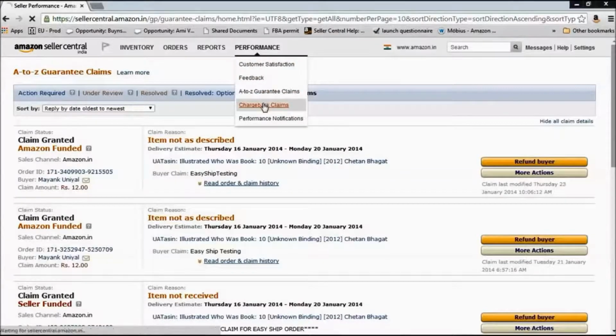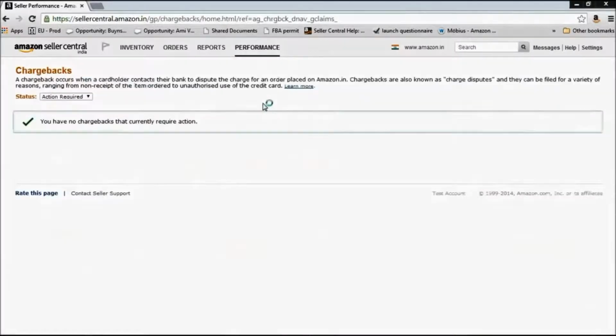Next is chargeback claim, which is very similar to an A to Z claim. The only difference being that the buyer files the chargeback with his credit card company, who in turn gets in touch with Amazon, and Amazon will get in touch with you, the seller.